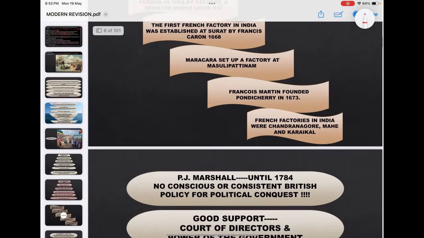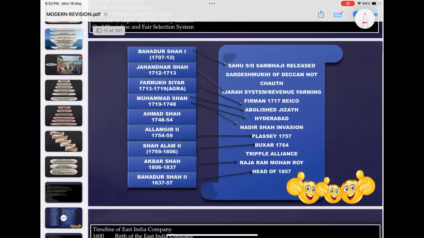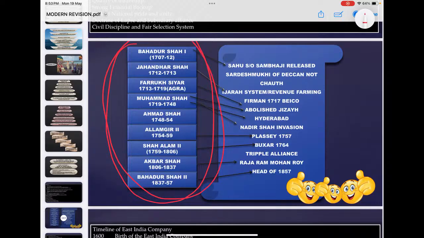Then French East India Company. So you see that these European companies, one by one, came and established their factories here. And by the beginning of the 18th century, Mughals declined. Later Mughals were Bahadur Shah, Jahandar Shah, Farrukhsiyar, Muhammad Shah, Ahmad Shah, Alamgir, Shah Alam II, Akbar Shah, Bahadur Shah. Now what is important, UPSC will definitely ask, yes, they can shuffle the events related to the life of each later Mughal ruler.